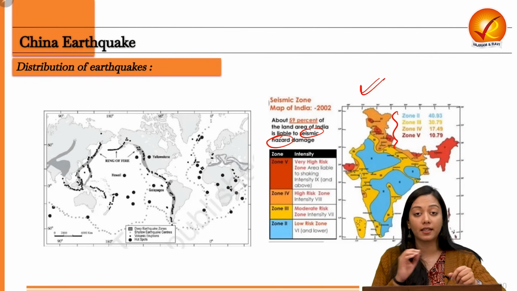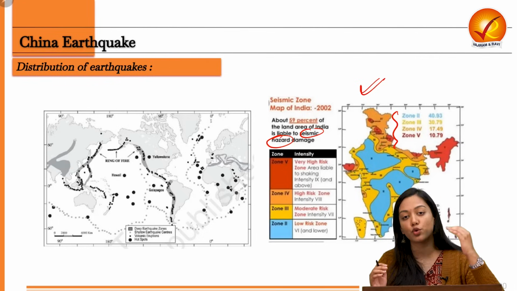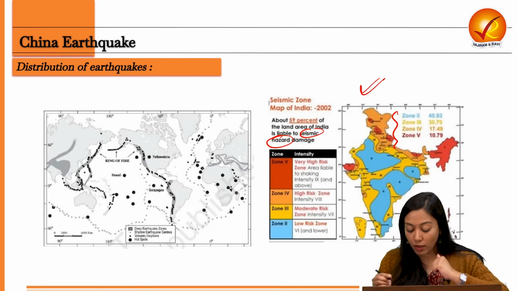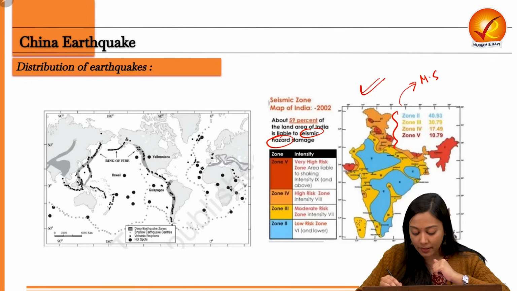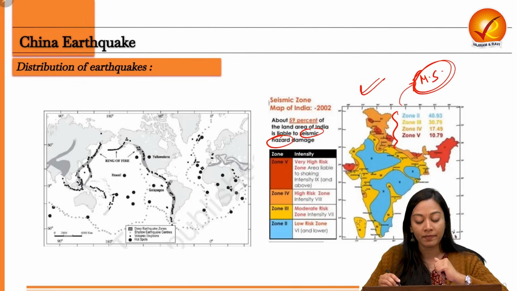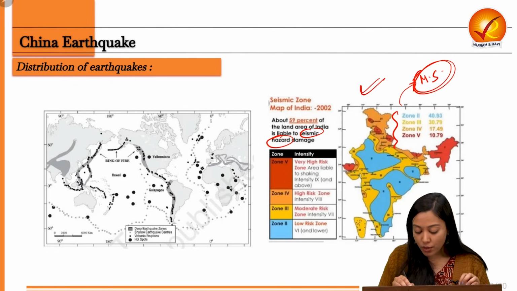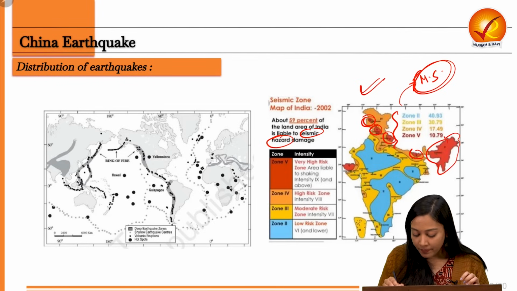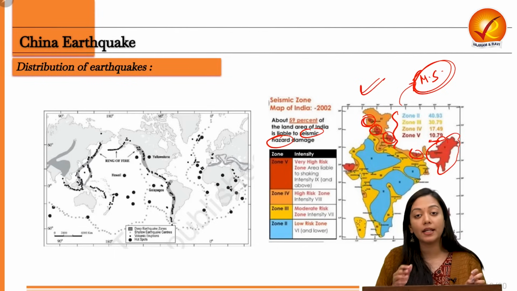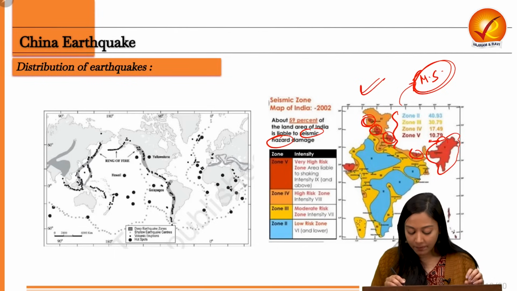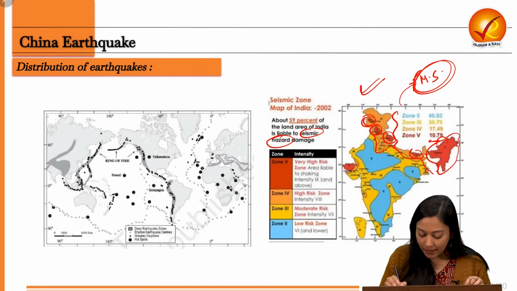Please remember, there is nothing like a zone 1. It starts from zone 2, zone 3, zone 4, zone 5 on the basis of Mercalli scale intensity. Zones which are very high risk zones, those covered in red, have intensity of more than 10, that is 10.79. Then in the orange area, you can see those regions which are of high risk zone.